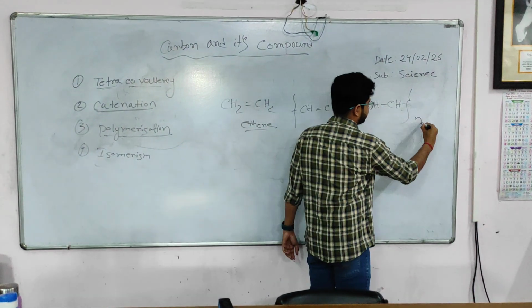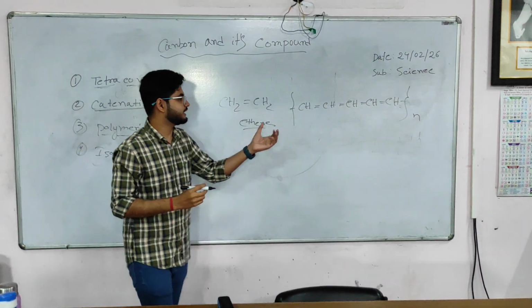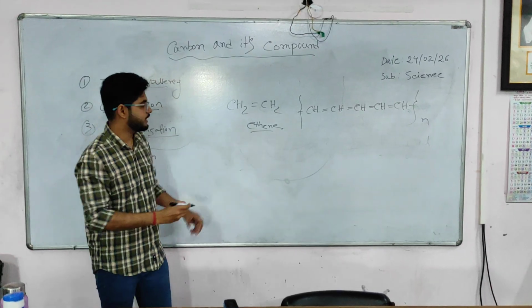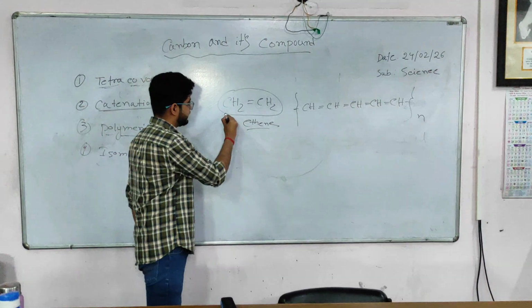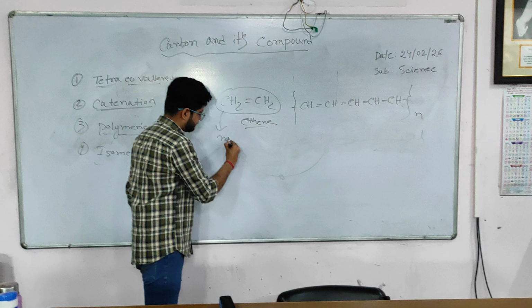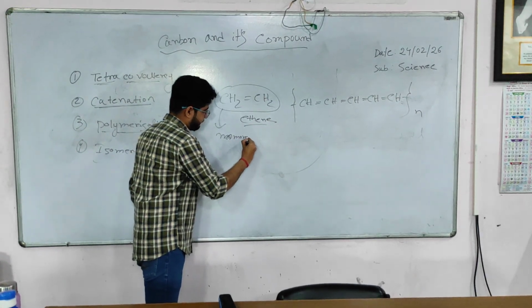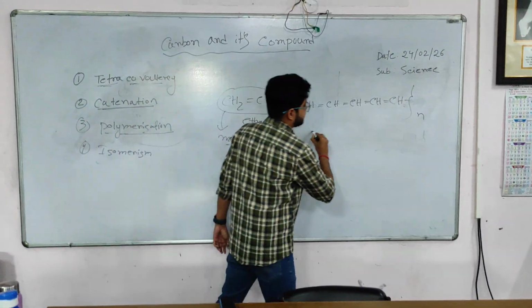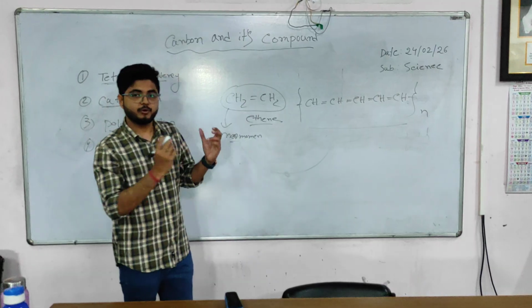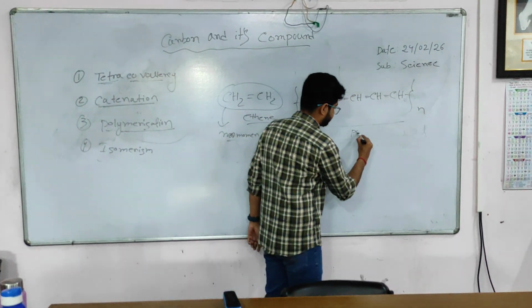Suppose n number of ethene units are linked together and form a long chain. This one unit, that is ethene, is called the monomer, and after the forming of the long chain, that is called the polymer.